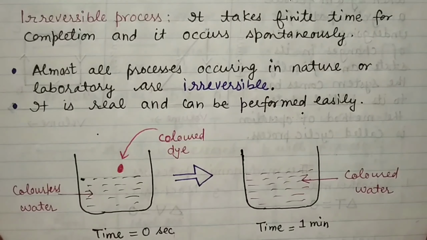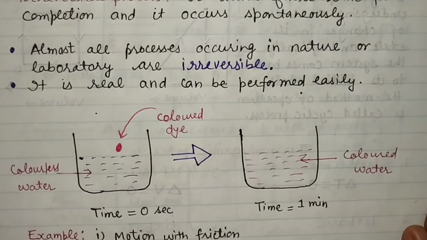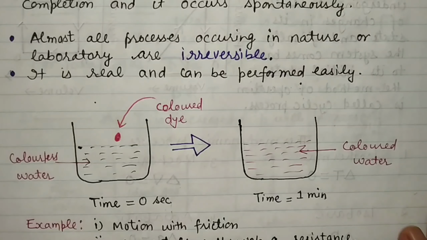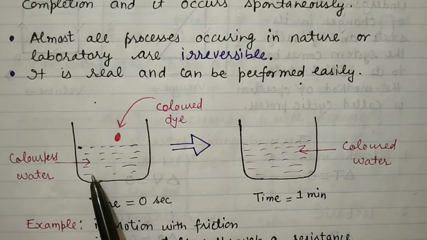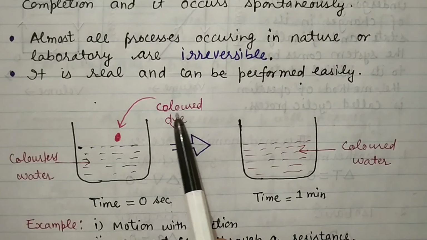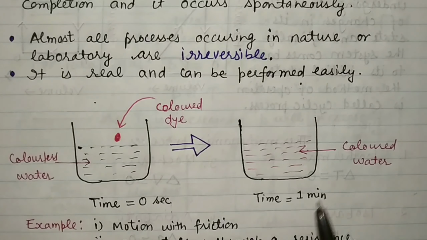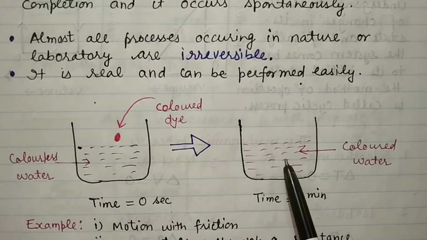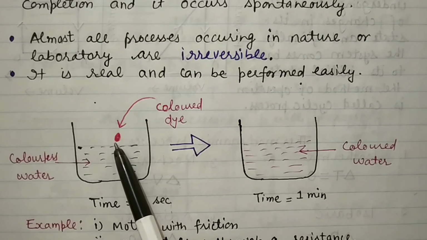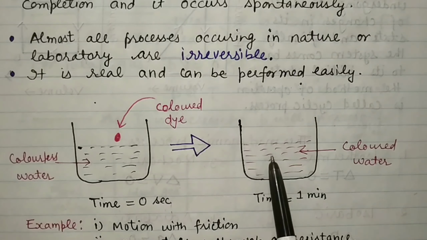We have an example to understand the irreversible process. Here you can see we have taken colorless water, and if we pour colored dye, what will happen after 1 minute? The color of the water will become red because we are adding the red dye. So this shows that this process is going to happen.